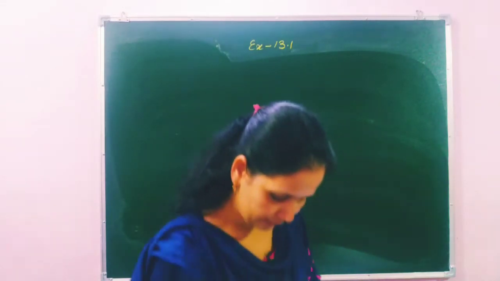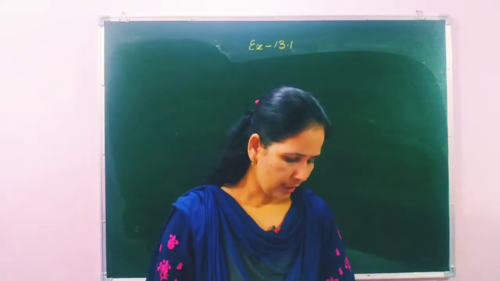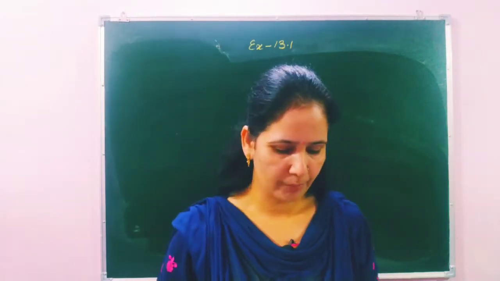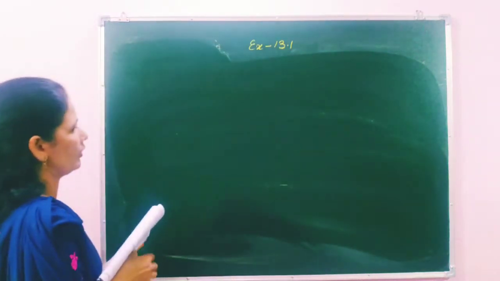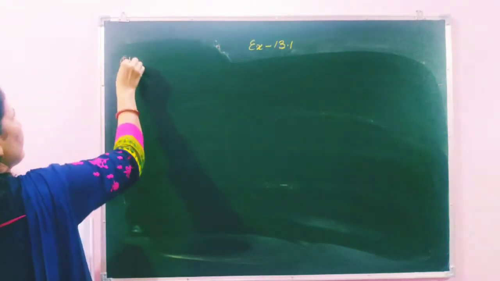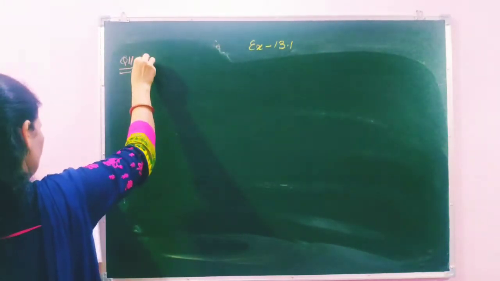In the next question they have given a park 80 meter by 65 meter which has a 3 meter wide track. So let's first draw the diagram in question number 11. They have given a park.